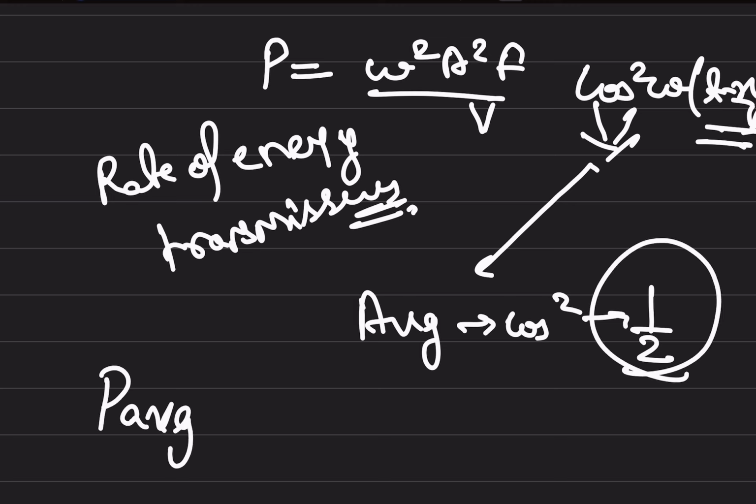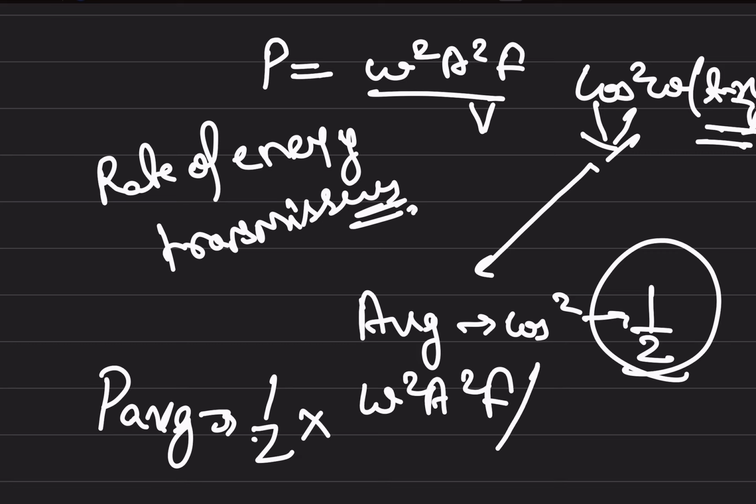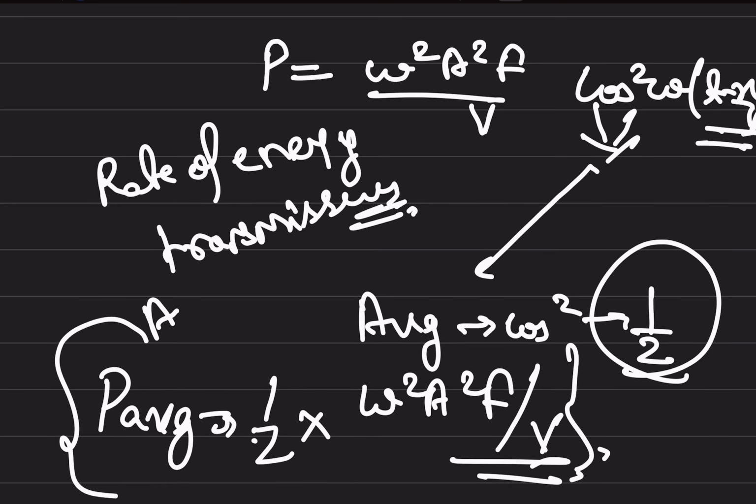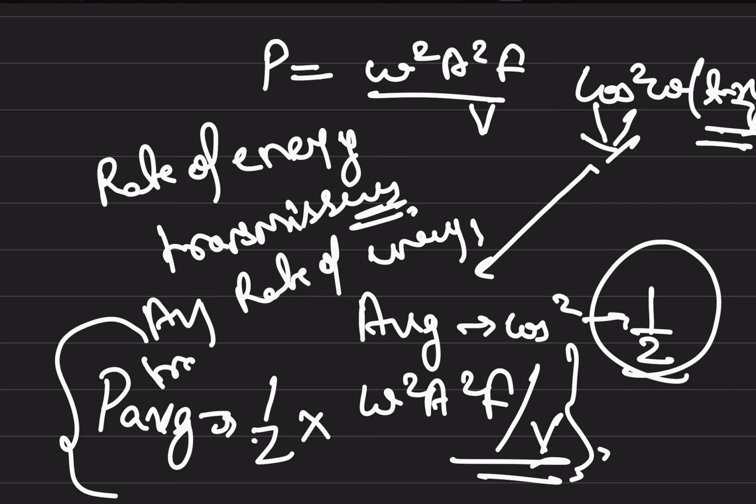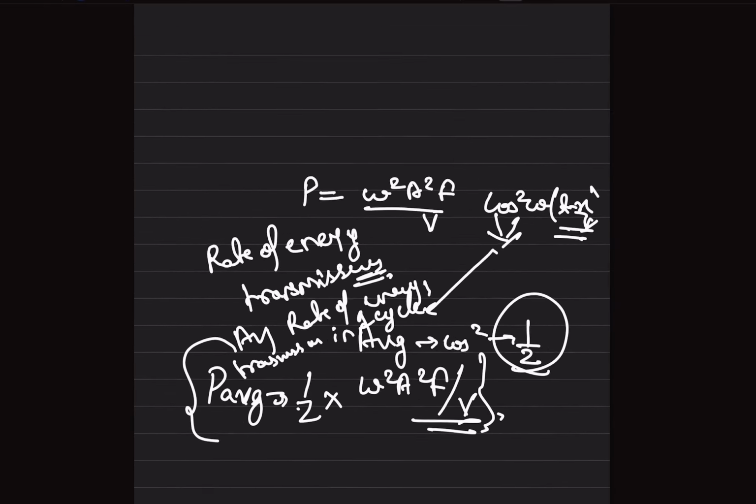So P average will be 1 by 2 into omega square a square F by v. This is the average rate of energy transmission in one cycle. This is how we can determine the rate of energy transfer from left to right in a particular string. Okay, thank you.